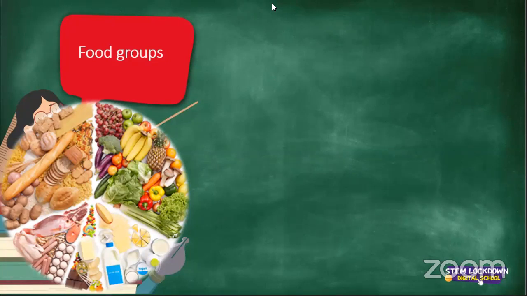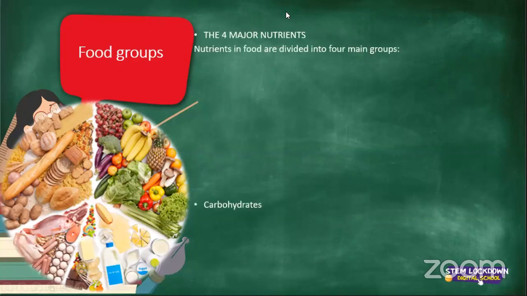Who remembers what is the other word for fats and oils? So instead of saying fats and oils, what do we actually call them? All right, Iksan said lipids. Very, very good. We call them lipids. So if you hear somebody saying, oh, I had so much lipids today, you know that they are referring to fats and oils. All right, that's your cheese, butter, peanut butter. Those are your fats and oils.